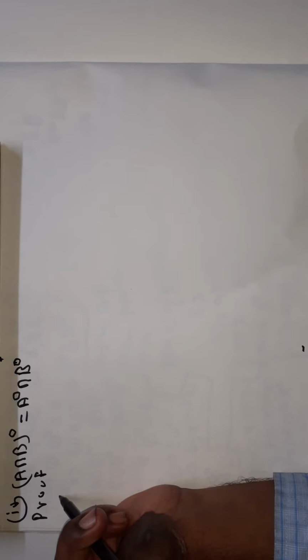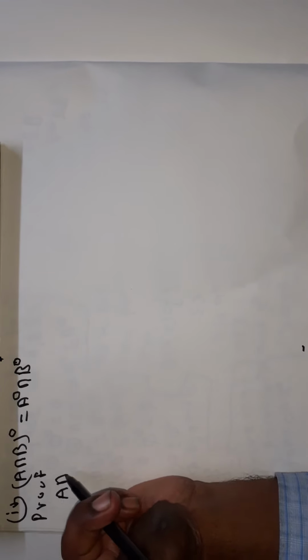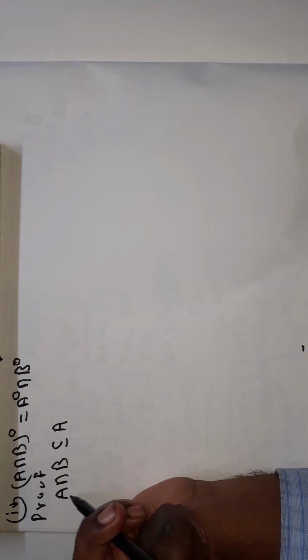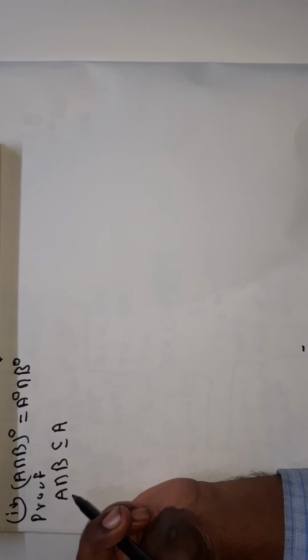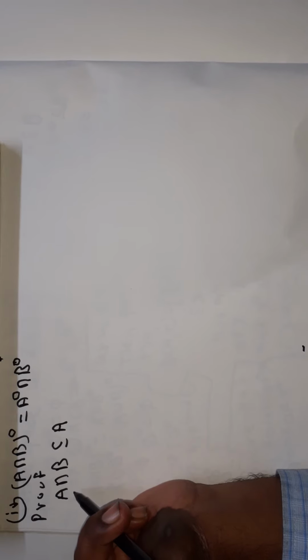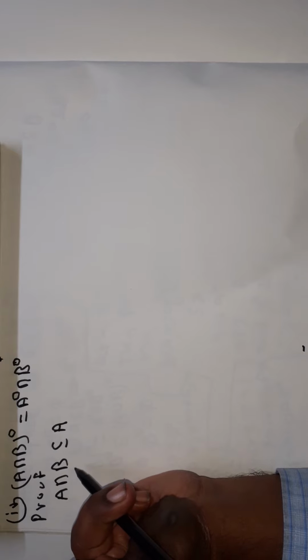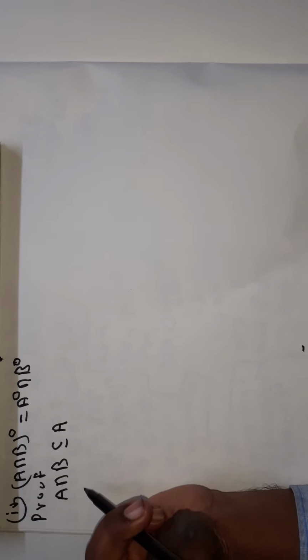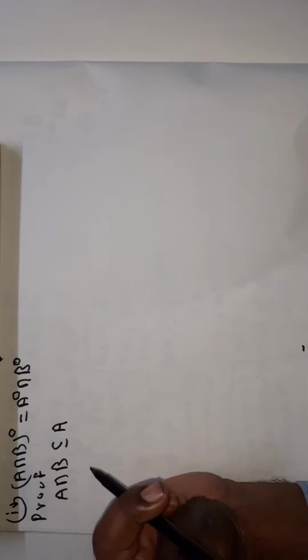Now, A intersection B is a subset of A. See here, A intersection B is a subset of A. Every element which is common to sets A and B belongs to the set A, because that element is common to A and B. That element is in A as well as in B, and therefore A intersection B is a subset of A. Now, by the previous property, A is a subset of B implies A interior is a subset of B interior.